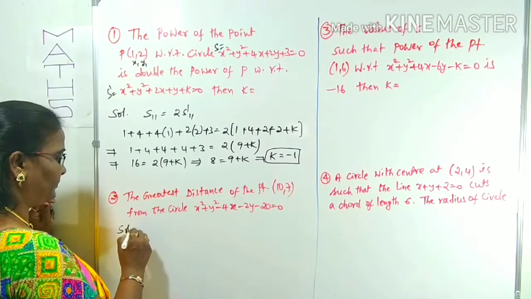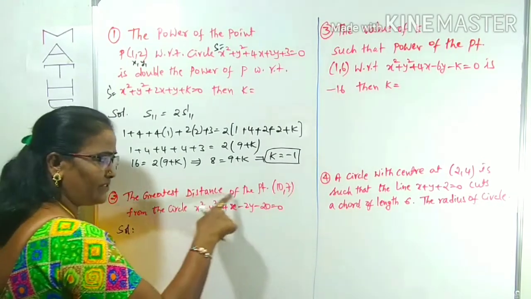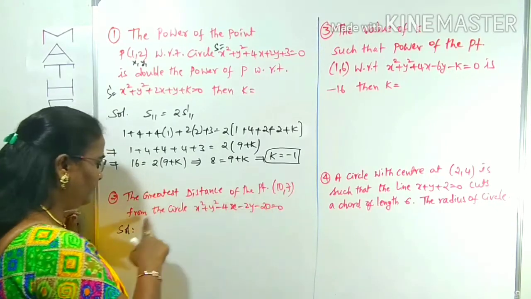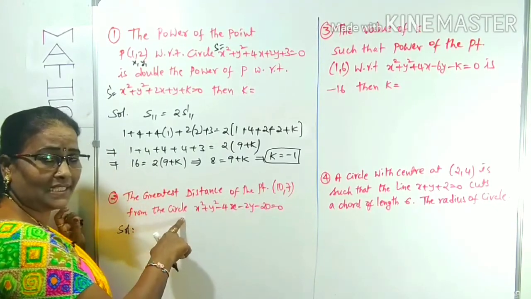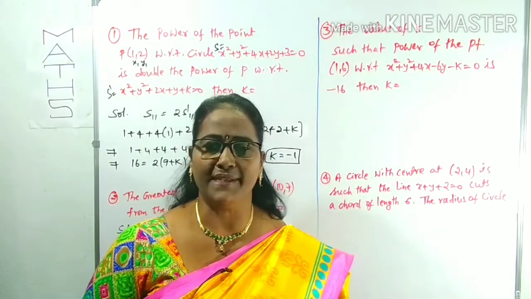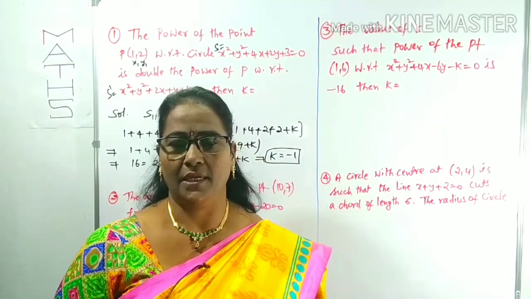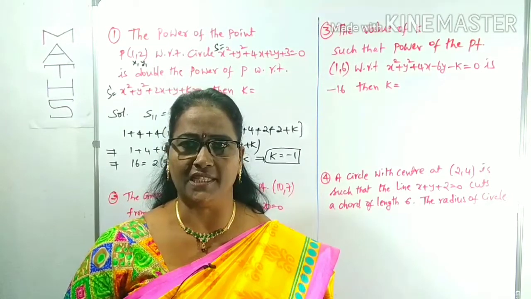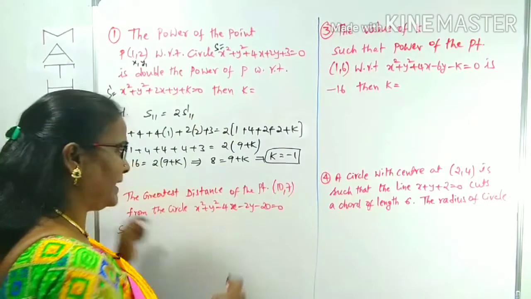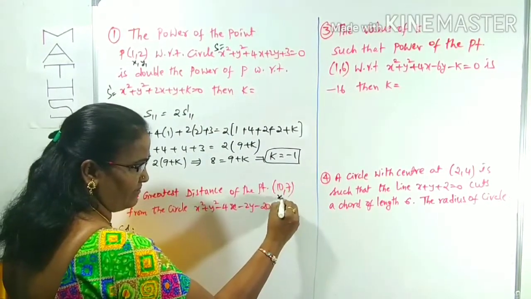What is given here? The greatest distance of a point from the circle. What is the formula for greatest distance? The greatest distance formula is mod CP plus R. To find the greatest or shortest distance, first you have to find the center and radius. The point is already given; you can take it as x1, y1.